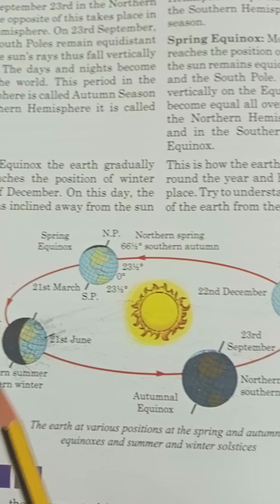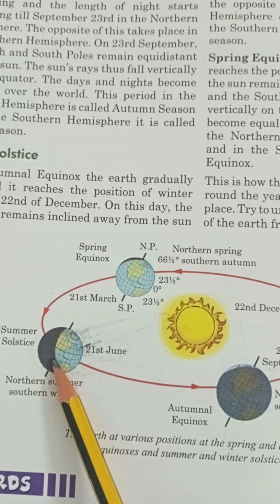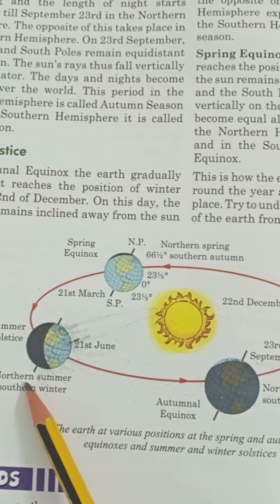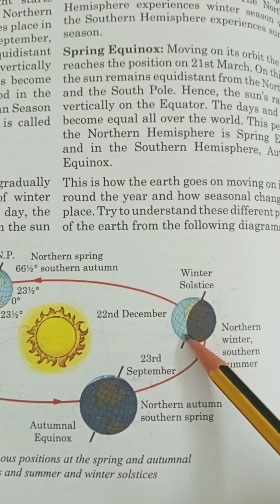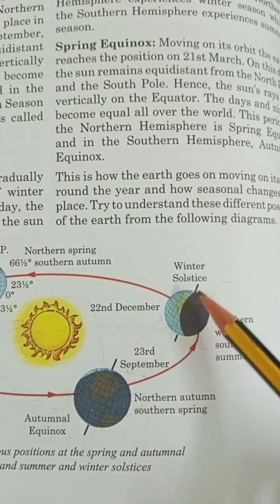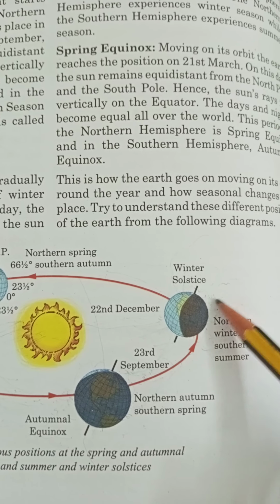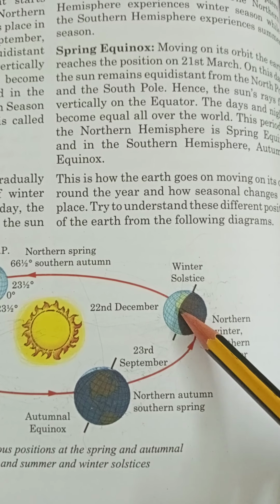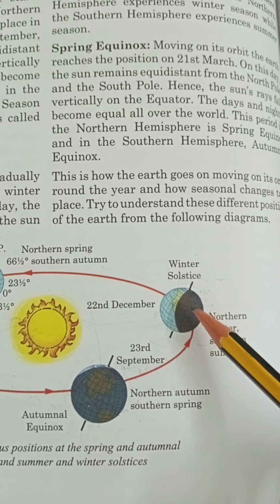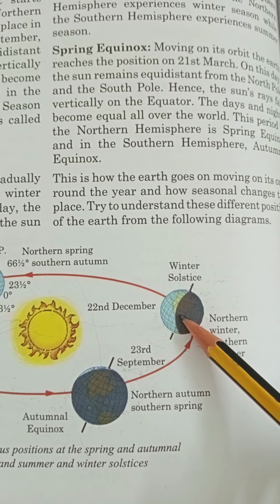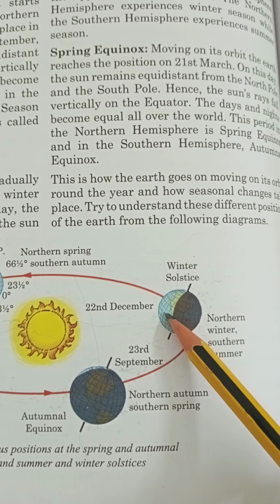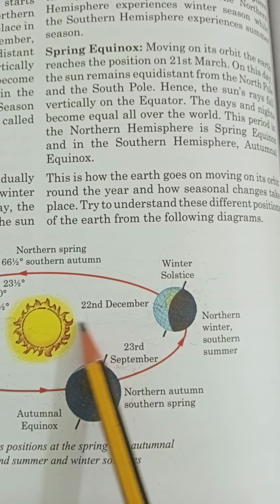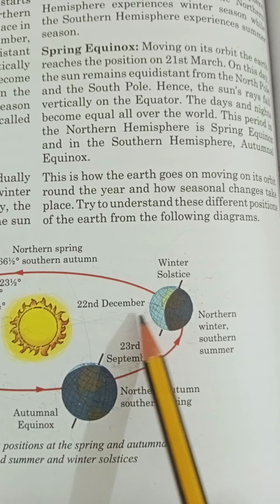Already we have seen that in the summer solstice, the North Pole is inclined towards the sun and the South Pole is away from the sun. Here, the South Pole is inclined towards the sun, and the North Pole is away from the sun. The sun rays fall vertically on the Tropic of Capricorn, which is here in the southern hemisphere.